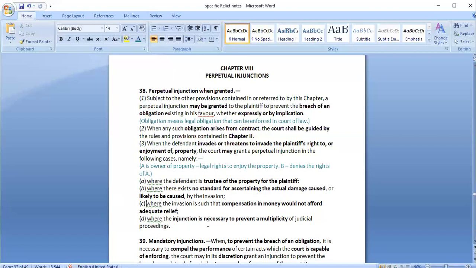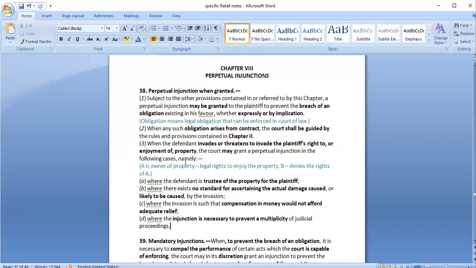And fourthly, where injunction is necessary to prevent multiplicity of judicial proceedings. For example, A approached the court saying that B is not providing the money that he is earning to me. So in that case, the court asks B to give the money to the other person. Tomorrow again the person goes asking for an injunction. So sometimes an injunction may be necessary to prevent multiplicity of judicial proceedings, where the court feels that tomorrow the person might again come to the court if we do not provide an injunction order. So in such cases also the court may provide a perpetual injunction.